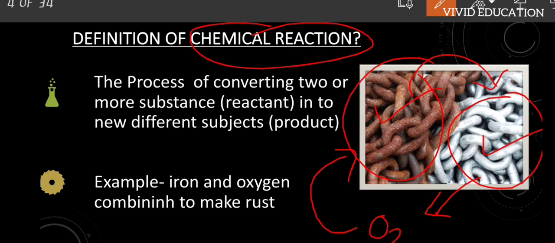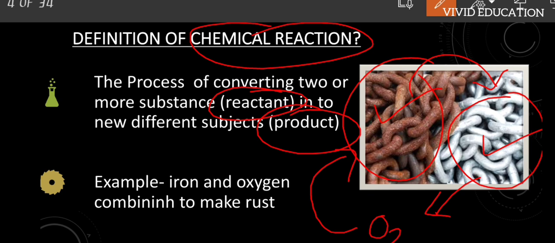During a chemical reaction, the initial substances we take are called reactants, and the substances we get in the end we call products. So in a simple way, a chemical reaction is a process of converting reactants into products. That's it, guys.